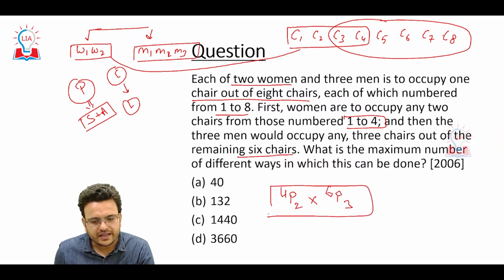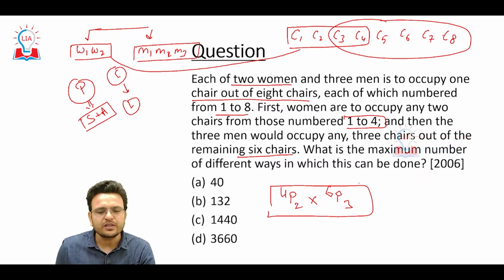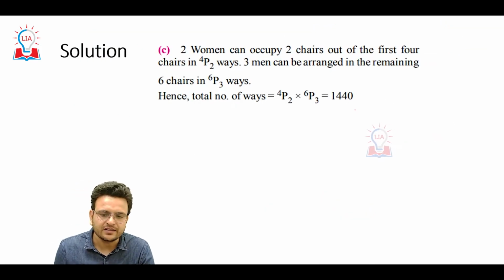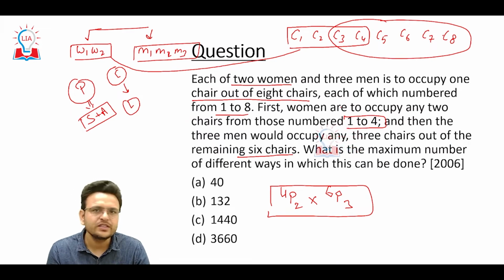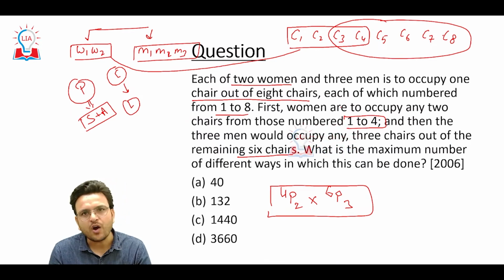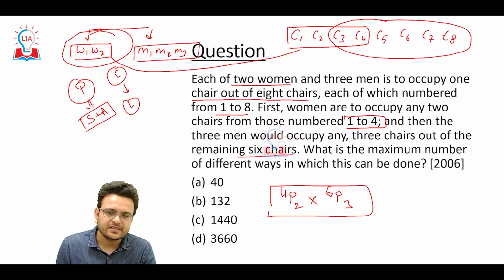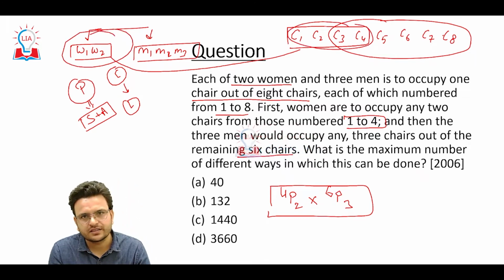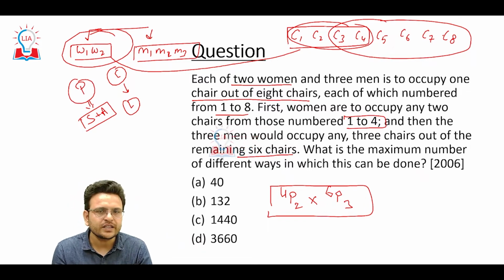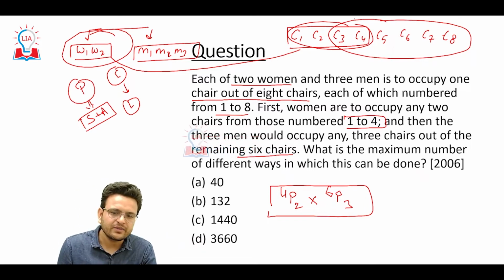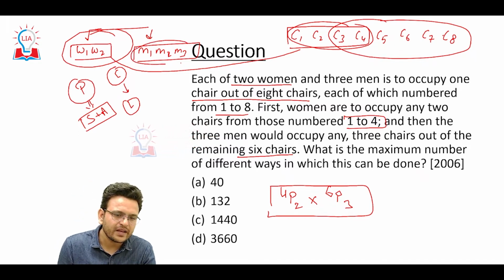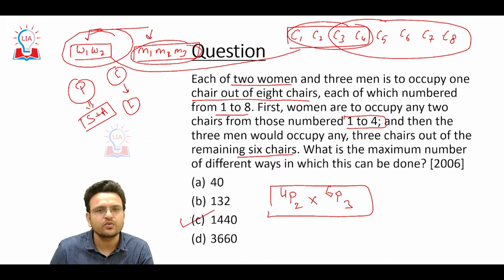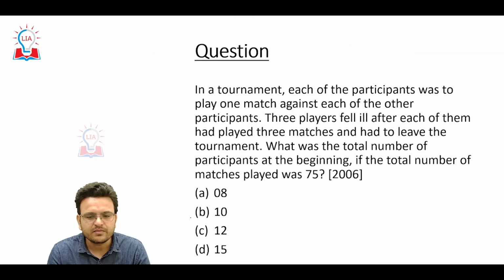Yesterday I gave a formula also for how to solve these 2 things. If you are able to solve it, you are going to get the answer, and the answer will be 1440. So I hope you are able to understand. The only thing you have to understand in this particular question is in how many ways 2 women can sit among 4 chairs. When 2 chairs have been occupied, there will be 6 remaining chairs. In those 6 chairs, in how many ways can the men sit? So you have to solve it, and you are going to get the answer. Let's see one more question.